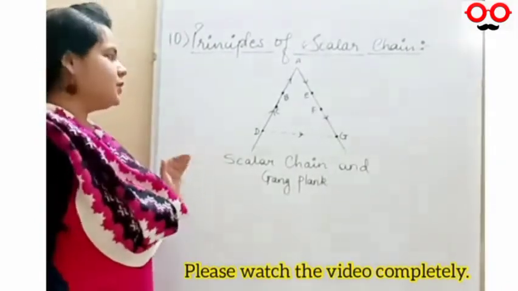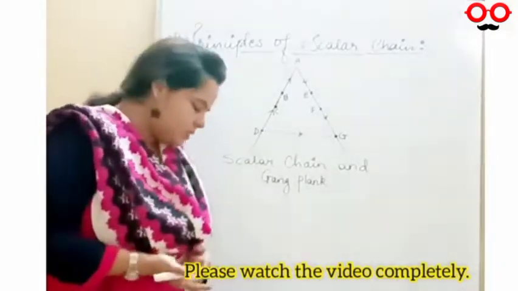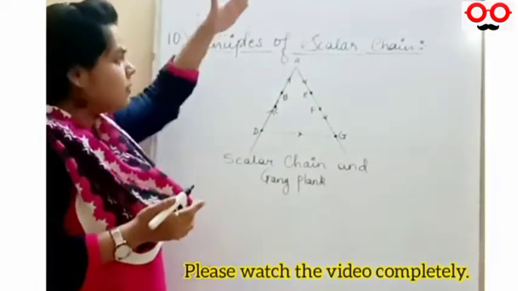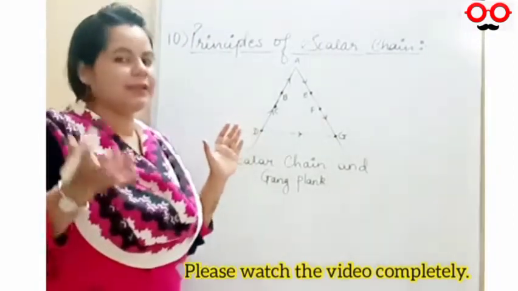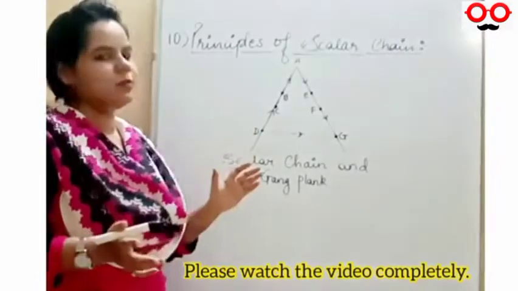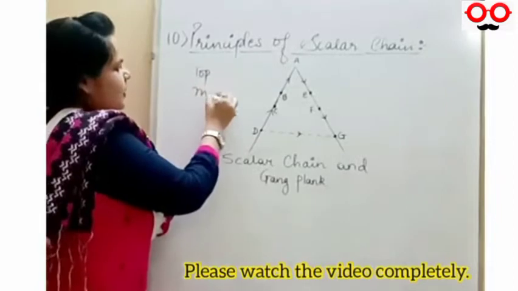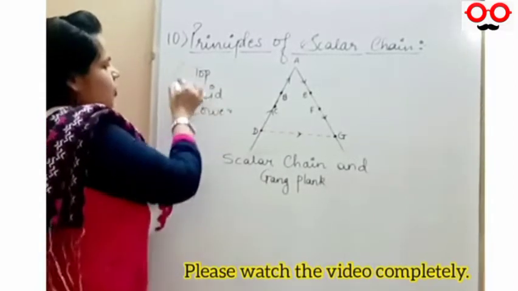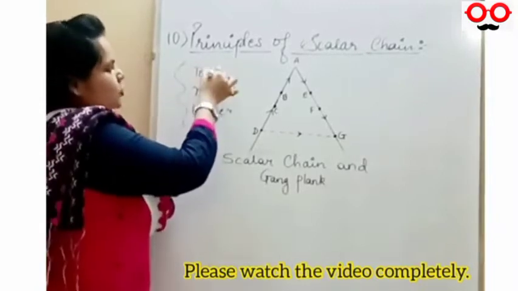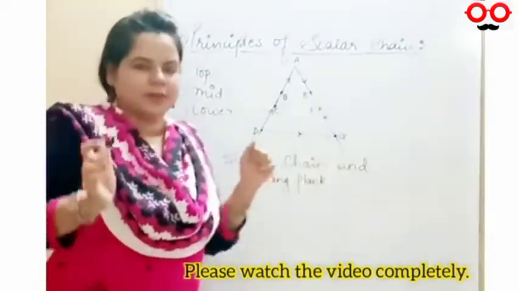So what does this say? This diagram is already there in your textbook. As I explained to you in the last lecture also, hierarchy means top level, then middle level and then lower level. This is what is called hierarchy, which comes from top to bottom in a particular step-wise manner, correct?